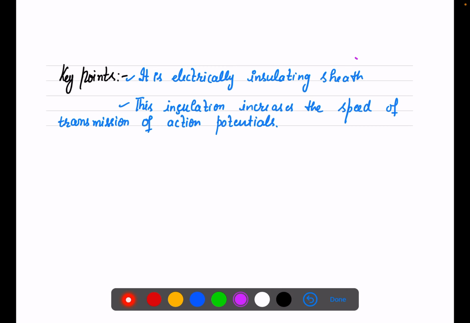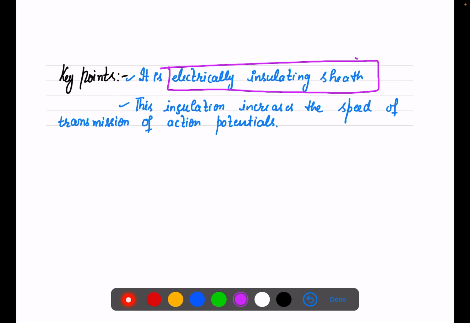I'm saying myelin sheath, but what is exactly its function? It is an electrically insulating sheath for the electrical signal.